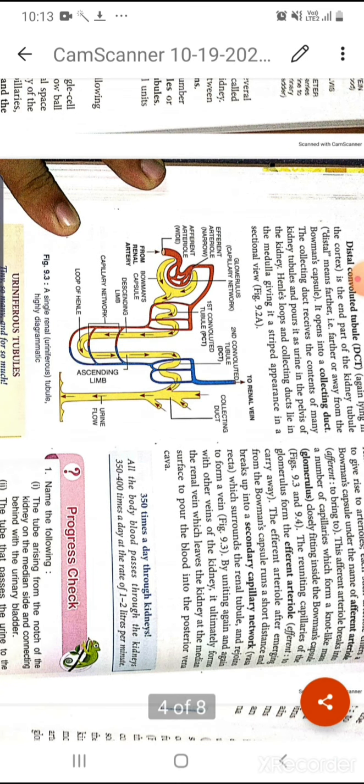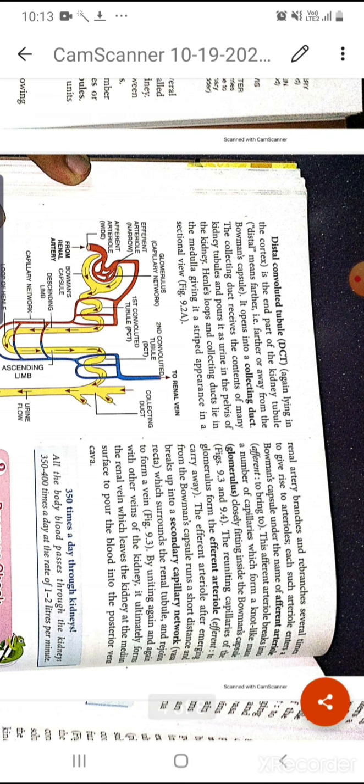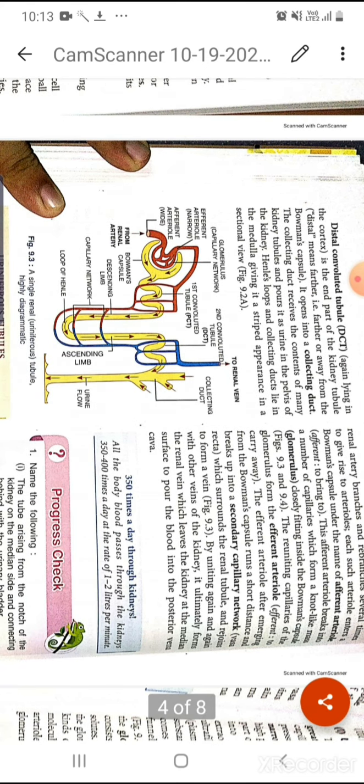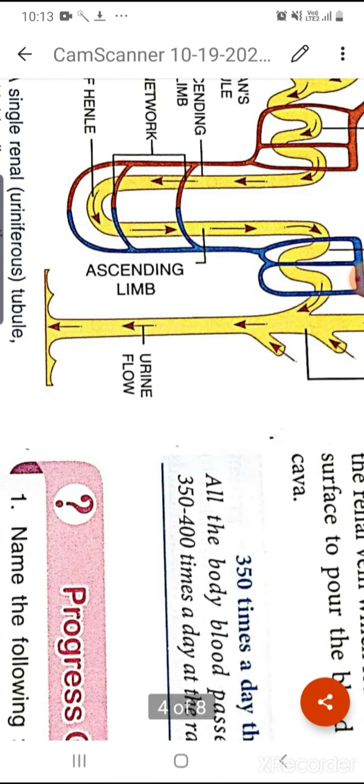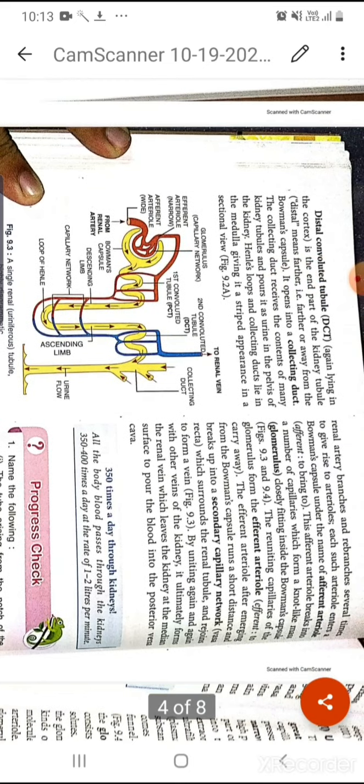Next is DCT, means distal convoluted tubule. Why is it distal? Because it is away from the Bowman's capsule. So this portion, DCT, you can see this is the distal convoluted tubule, and after that the distal convoluted tubule opens into the collecting duct. Okay, this straight portion is actually the collecting duct.